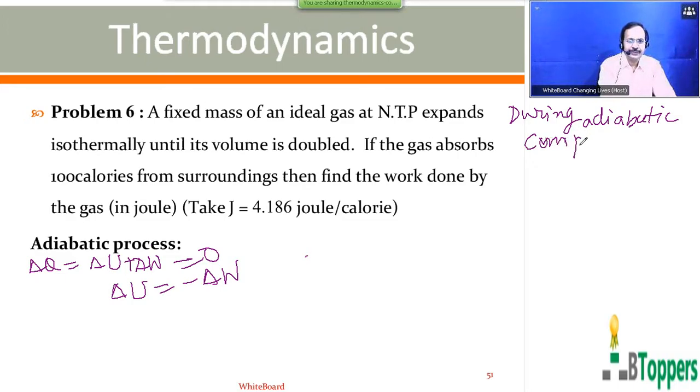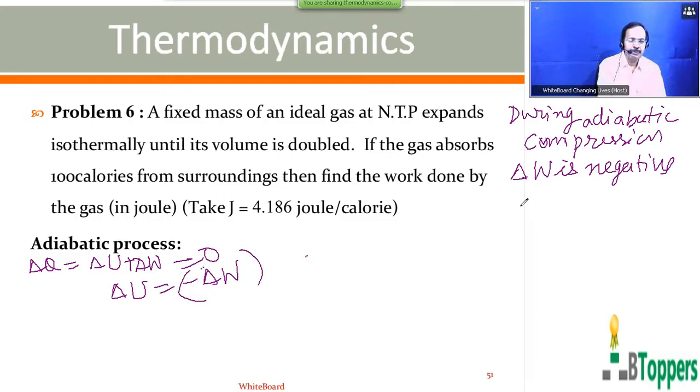In general, when a gas contained in a vessel is compressed, we say that work is done on the gas, or work done by the gas is negative. Delta W is negative in any compression process. Delta W is negative means minus delta W will be positive.